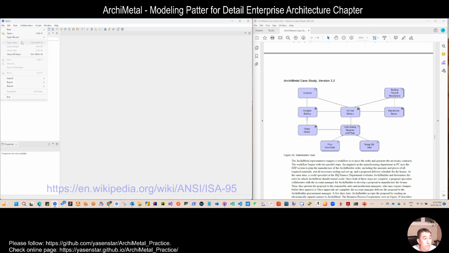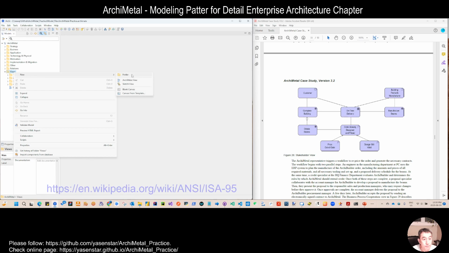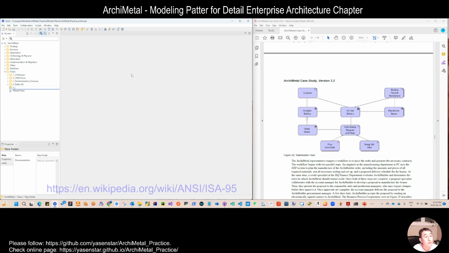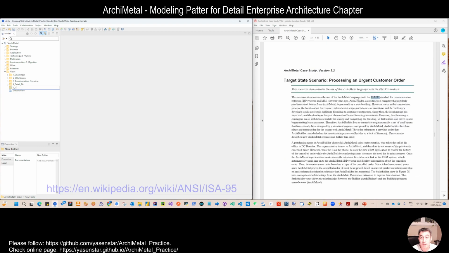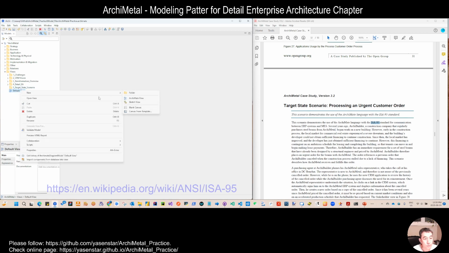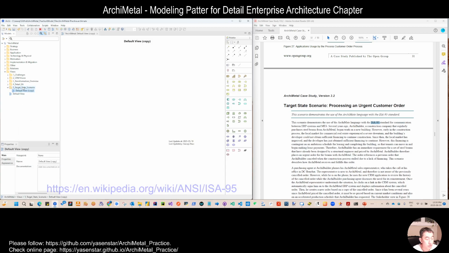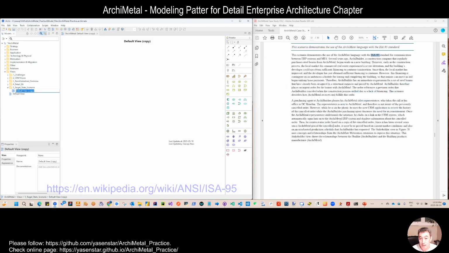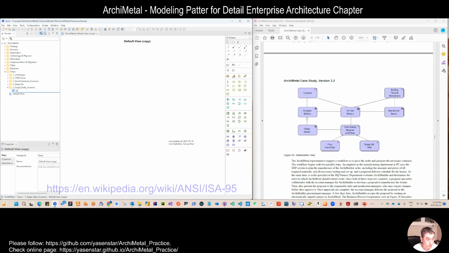So let's open our model, ArchiMetal practice, and create our new folder, Target state scenario. Let's use the default view to make a duplicate and start creating this. So we have figure 28.